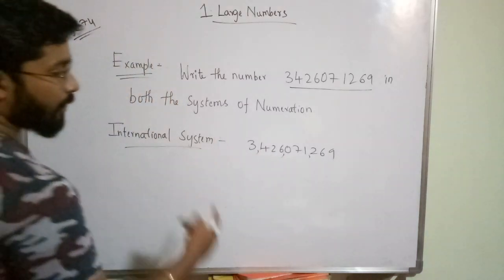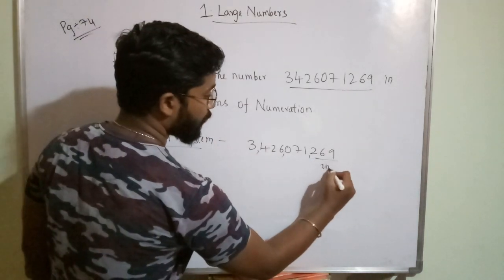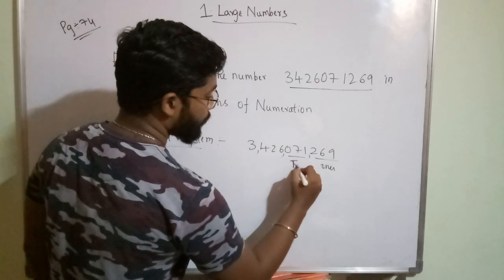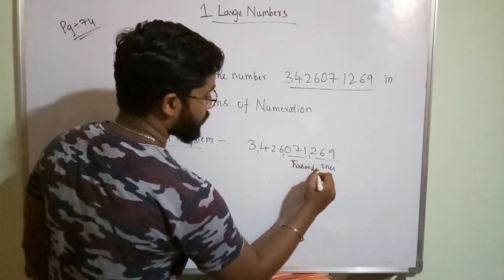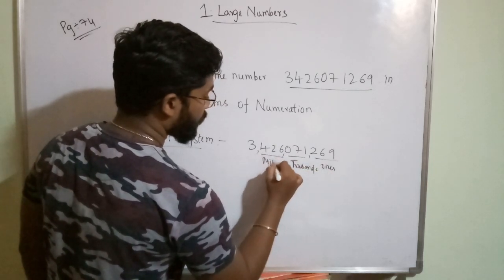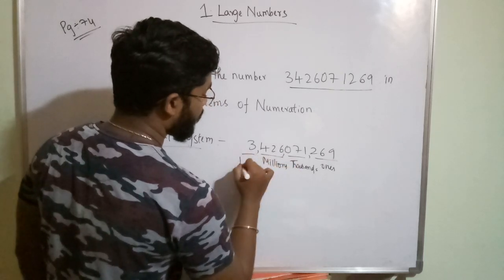So what is the number name? This is the ones period, this is thousands, this is millions, and this one is billions.